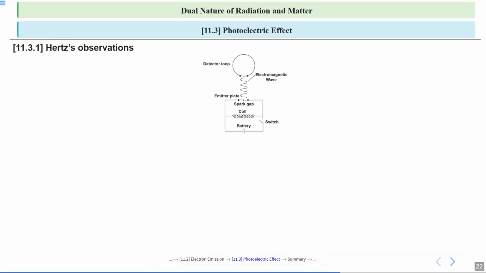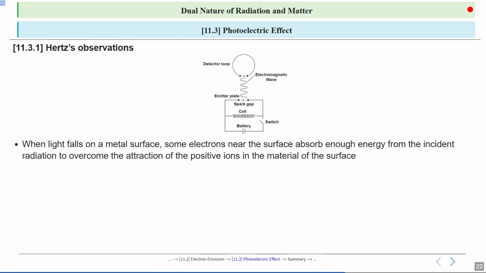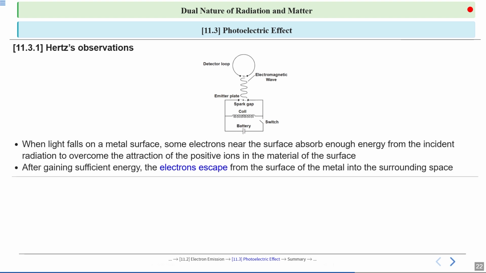So, let's see what happens when light falls on the metal surface. Some electrons near the surface absorb energy from the incoming light. If they get enough energy, they can overcome the attractive force from the positive ions in the metal. Once these electrons have gained enough energy, they actually escape from the metal surface into the surrounding space. These freed electrons are called photoelectrons. This process is the basis of the photoelectric effect, and it shows us that light can transfer energy in small packets, or quanta, to individual electrons.